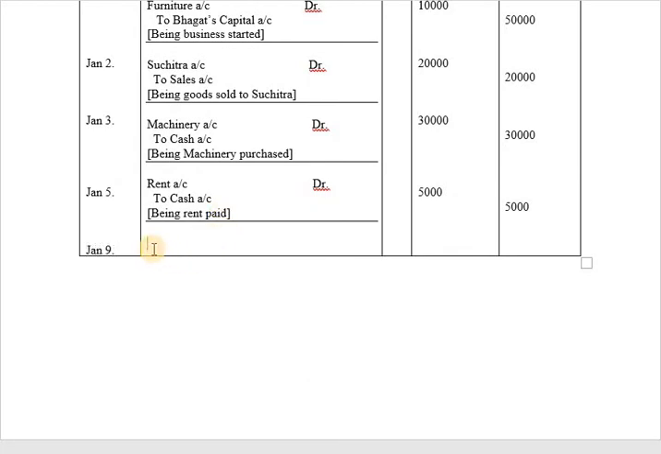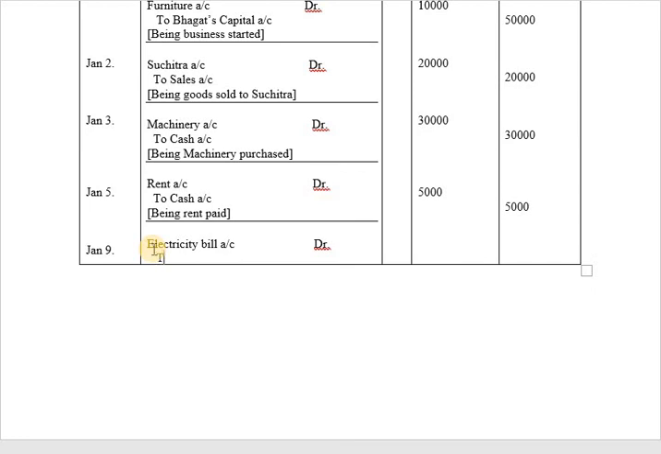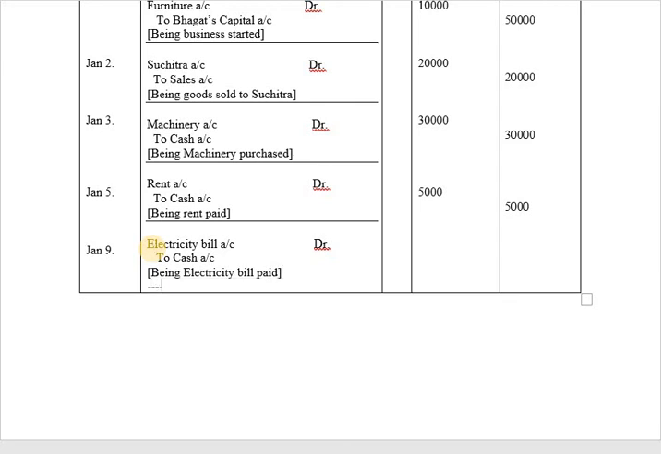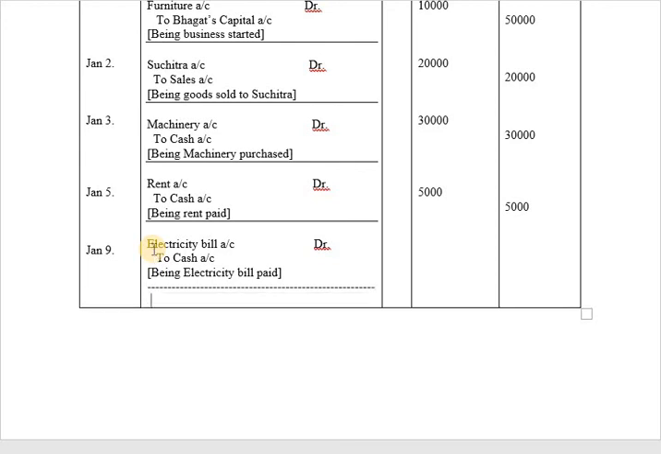Now we are paying electricity bill, so it is an expenditure. It will be recorded on debit side of the journal entry, electricity bill account debit to cash account, and the narration will be written here as being electricity bill paid. After the journal entry, just draw the line, and you are paying electricity bill for 1,000 rupees.